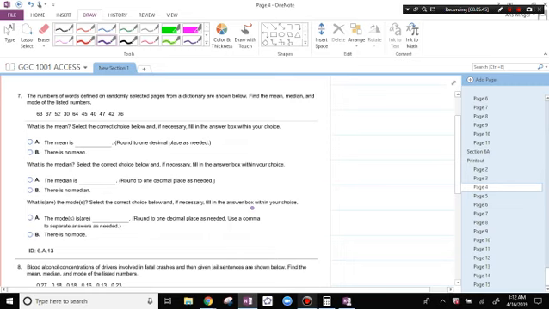The number of words defined on a randomly selected page or in randomly selected pages from a dictionary is shown below. Find the mean, median, and mode of the listed numbers. We can do the mode first. What number appears the most? It looks like there are no numbers that repeat, which means there is no mode, no repeating numbers.